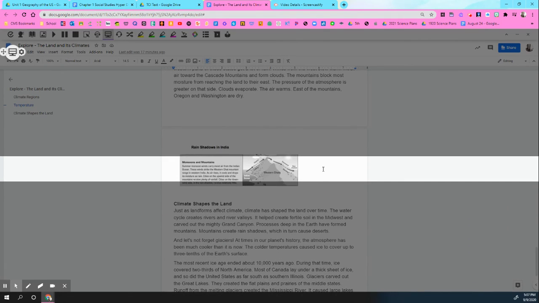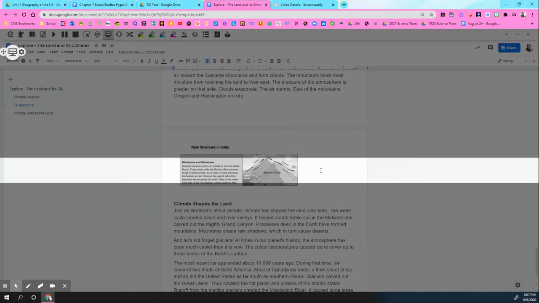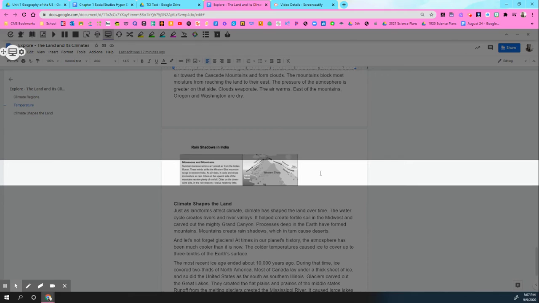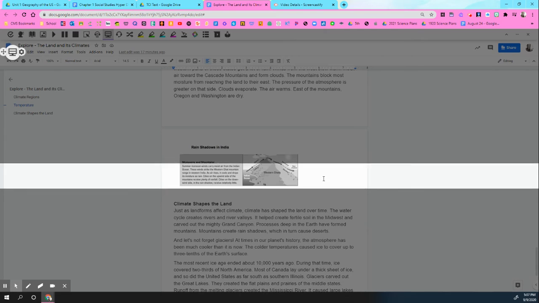Rain shadow in India. Summer monsoon winds carry moist air from the Indian Ocean. These winds strike the Western Ghats mountain range in western India. As air rises, it cools and drops its moisture as rain. Cities on the upwind side of the mountain receive plenty of rainfall. Cities on the downwind side in the rain shadow receive relatively little.